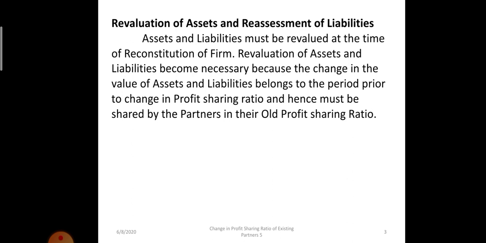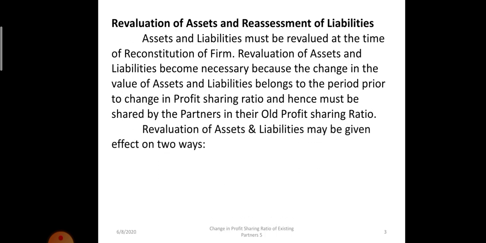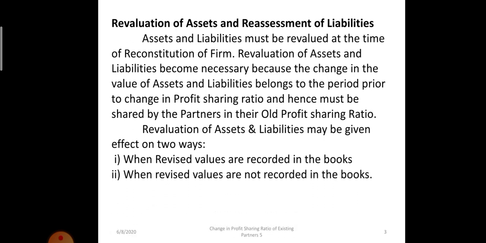Whatever profit and loss is there, it belongs to the old partners in the old ratio. So we will reassess the liabilities, revalue the assets, and the profit and loss will be transferred to the partners' capital in the old profit sharing ratio. Now the recording of the change in the value can be done using two methods. First, we are recording the revised value in the books of accounts, and second, we are not going to record the revised values in the books of accounts.